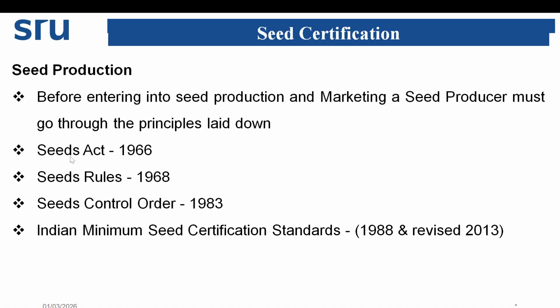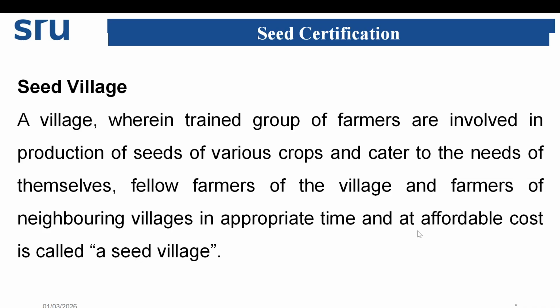First, the Seed Act in the year 1966, then Seeds Rules 1968, the Seed Control Order in 1983, then the Indian Minimum Seed Certification Standards, originally in 1988 and revised in 2013. These are some basic things you should know as a producer.